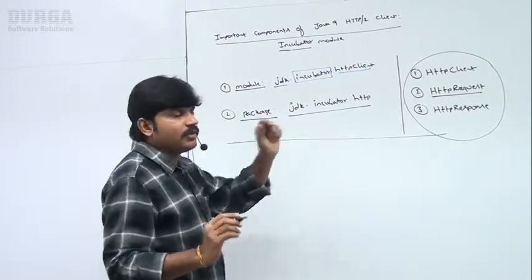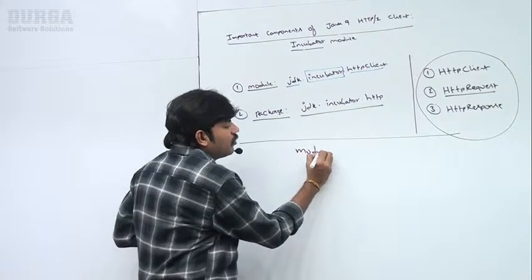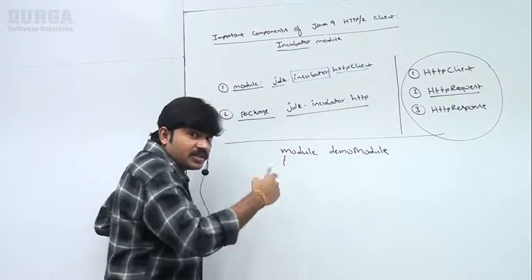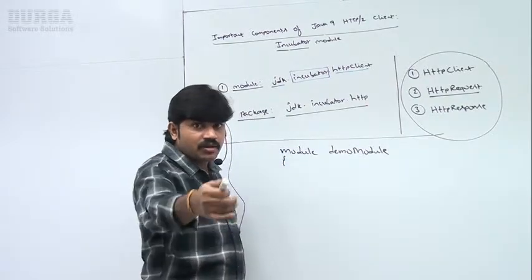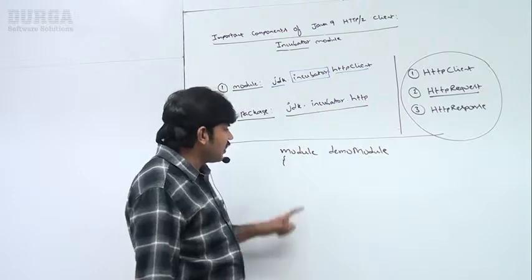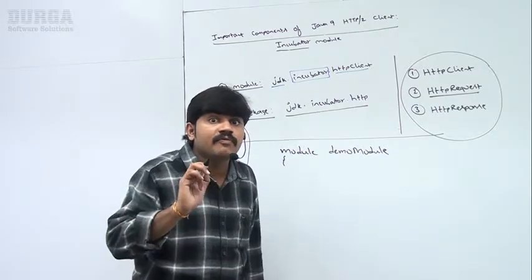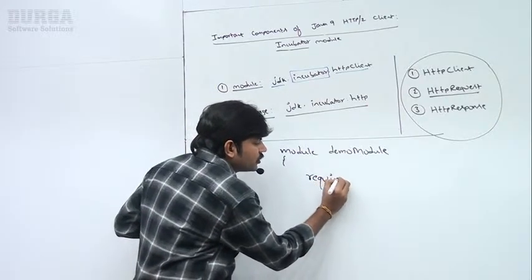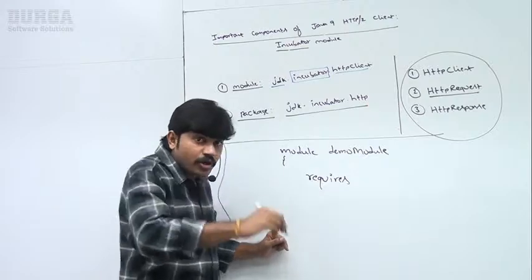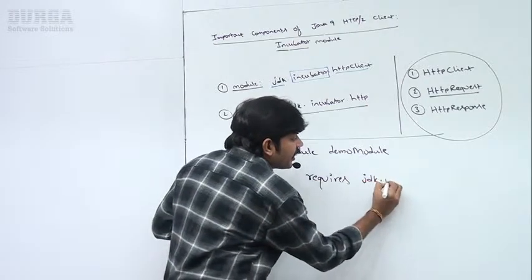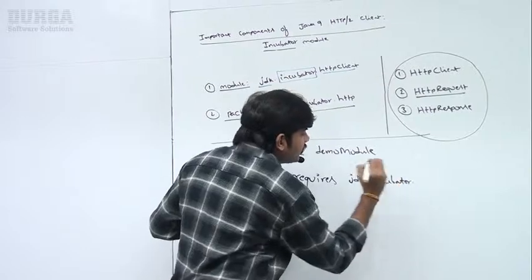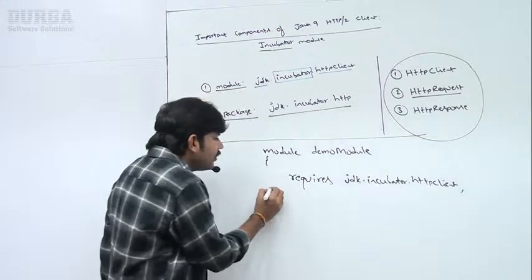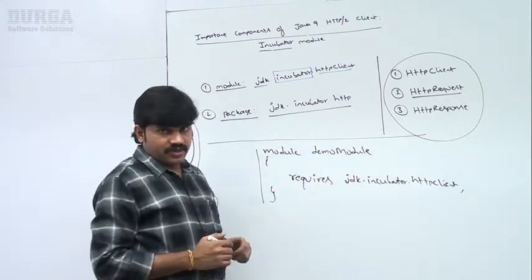Suppose my module name is demo module. Module demo module. Sir, what is this file? You have to tell. I did almost around 20 videos on the JPMS concept, you should be aware. It is module-info.java. Inside module-info, we compulsorily have to use requires. Which module do you require? jdk.incubator.httpclient module I require explicitly. Compulsorily we have to write it, sir. Are you able to understand?